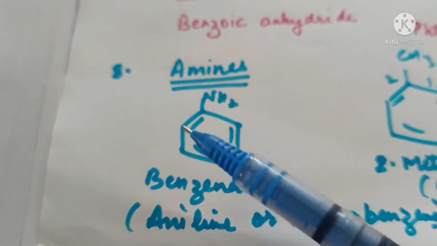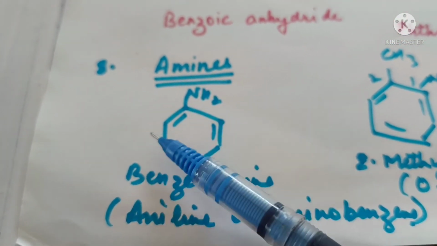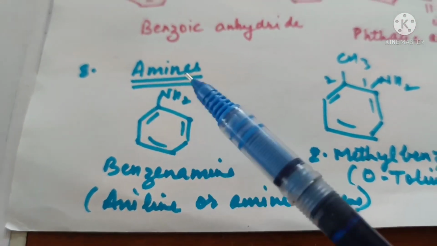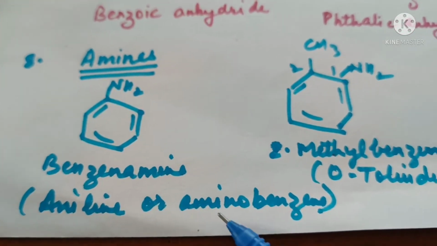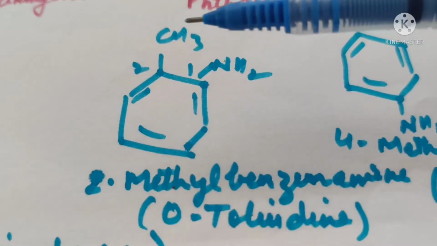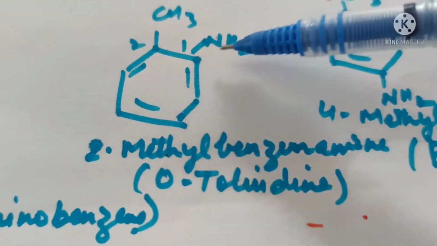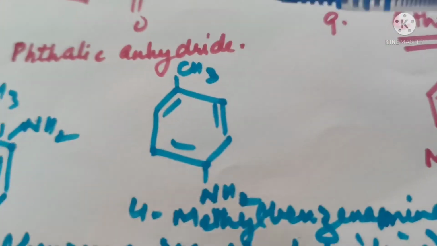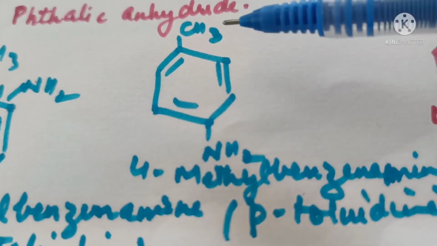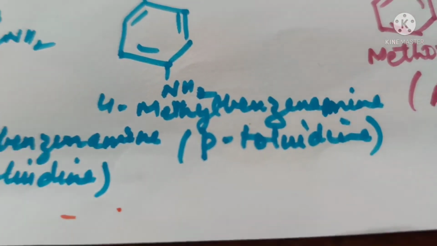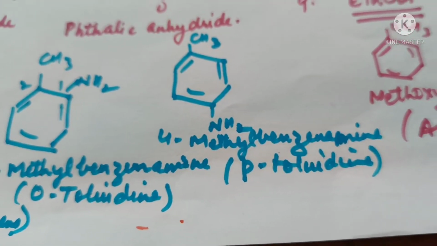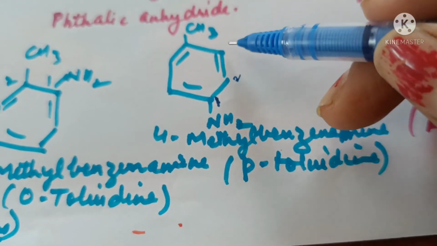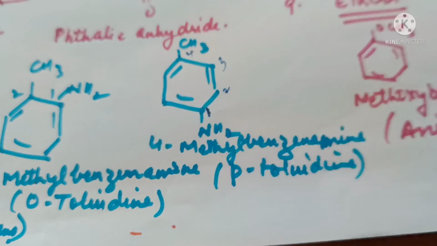Then amines, when we have an NH2 group attached to C6H5, it is called benzenamine, and in common system it is called aniline or aminobenzene. This compound is 2-methyl benzenamine, and in common system it is called orthotoluidine. This will be called 4-methyl benzenamine, and in common system it will be called paratoluidine. The numbering starts from the functional group 1, 2, 3, 4.